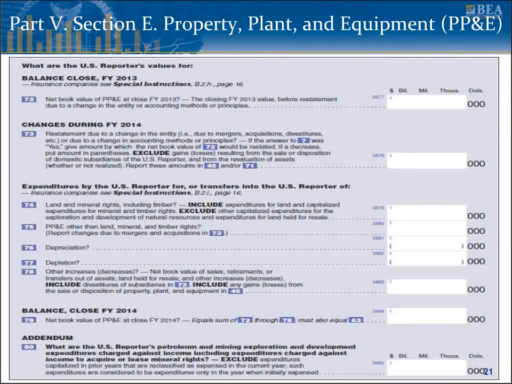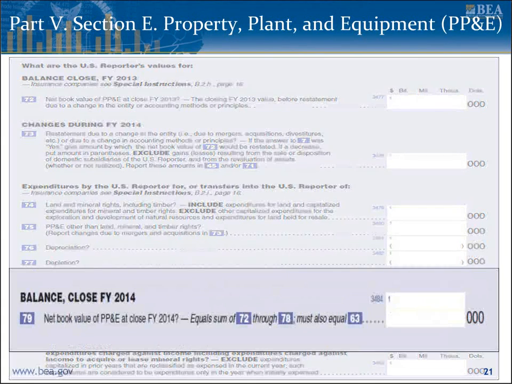Section E of Part 5 covers property, plant, and equipment. An expanded PP&E reconciliation is another benchmark surveys only section. The annual survey requires only current year PP&E expenditures to be reported. The closing 2014 net book PP&E value should equal the amount reported in item 63 on the balance sheet.